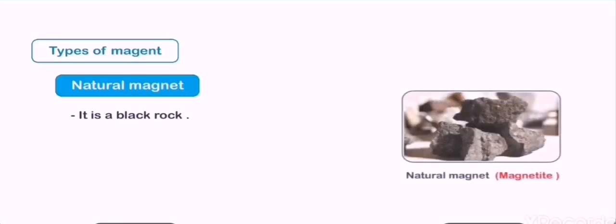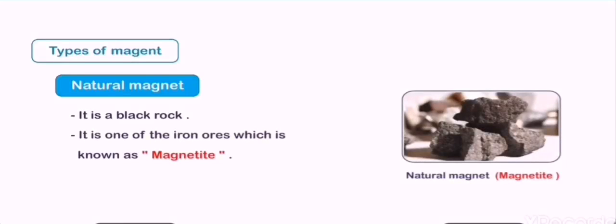Number one, natural magnet. It's a black rock. It's one of the iron ores which is known as magnetite. Magnetite is the natural magnet, and it is a black rock. And it is one of the iron ores.